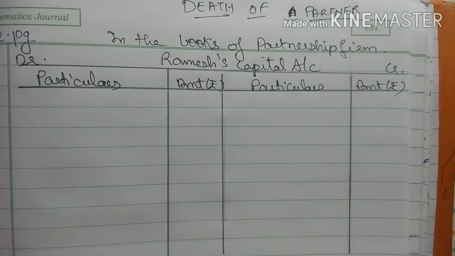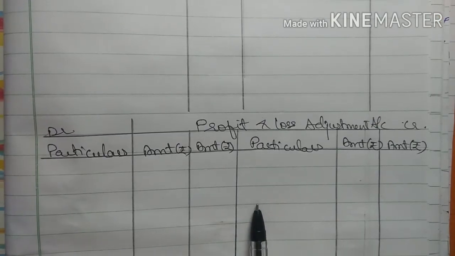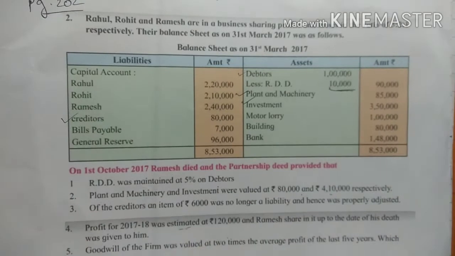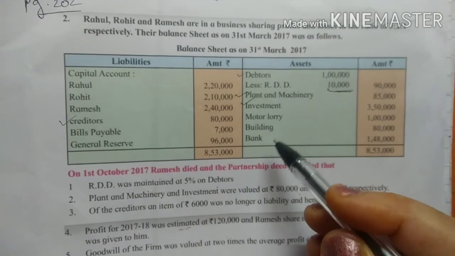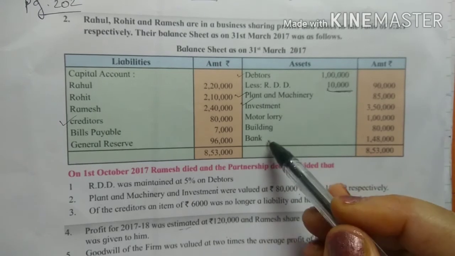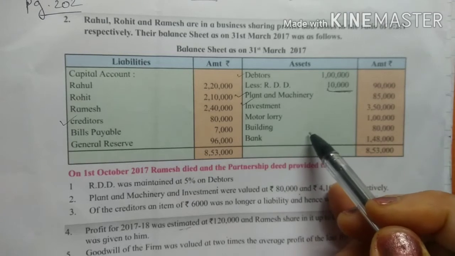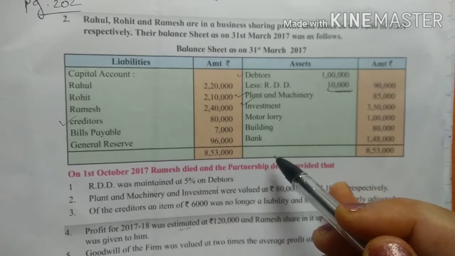Okay, so I have prepared 2 accounts. One is the Ramesh capital account and next is the profit and loss adjustment account. Again, this is in your working note only, right? So now we will start with the adjustments. Before starting, as we are not preparing a balance sheet and not posting all the items, first go through the balance sheet. If on the asset side there is any profit and loss account balance or advertisement suspense account balance? No, it is not there on the asset side.